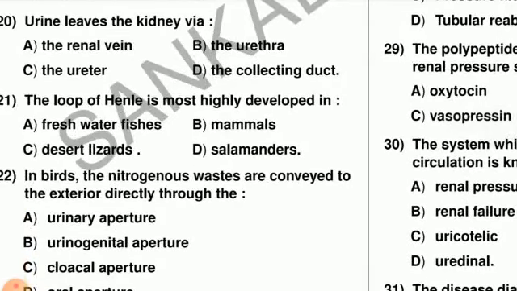Next question, question number 21. The loop of Henle is most highly developed in freshwater fishes, mammals, desert lizard, or salamander. The loop of Henle is most highly developed in the case of mammals. In mammals, these are very developed structures and they are highly coiled.